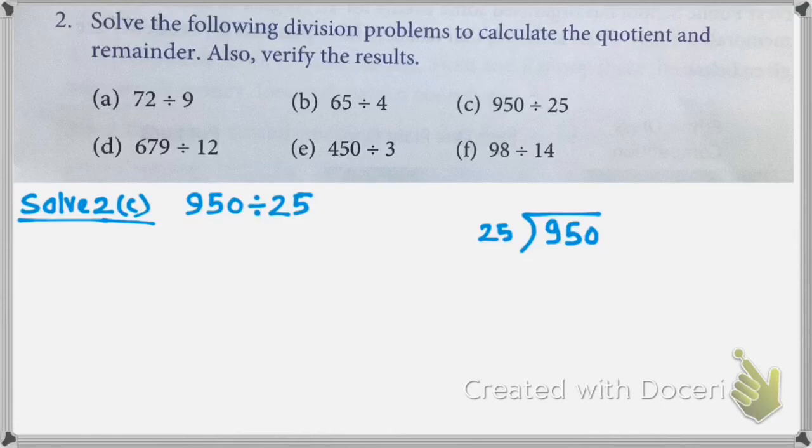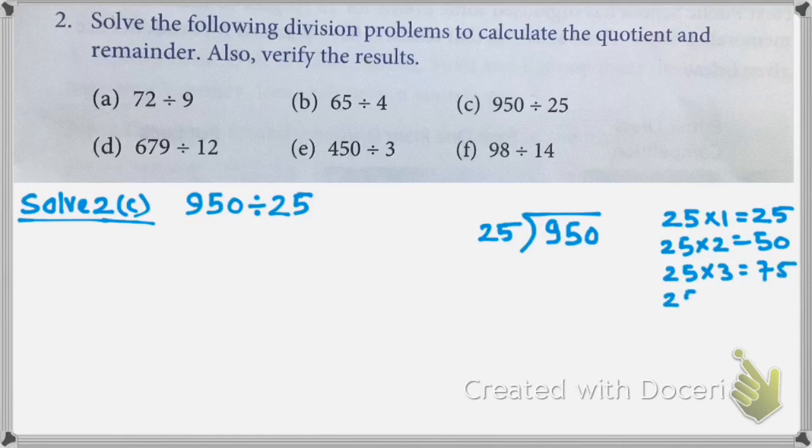So students, if you don't know table of 25, you can write here 25 ones are 25, 25 twos are 50, 25 threes are 75 and 25 fours are 100. Now students, 100 is big number, so we will select 75. Okay, now 25 threes are 75, so we need to do subtraction from 95, it will give you 20.